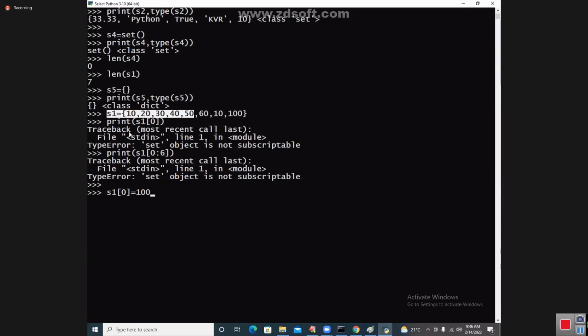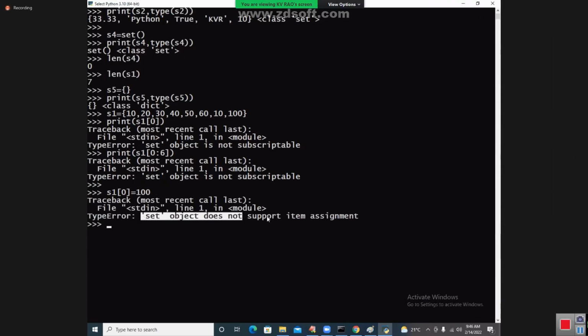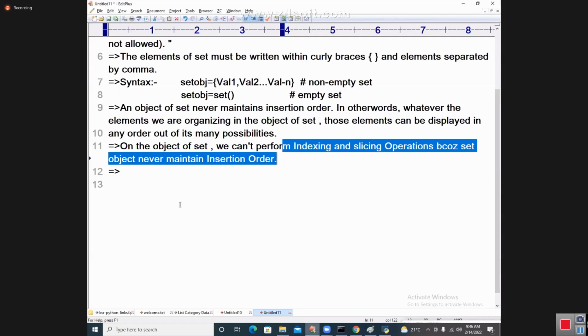I'm trying to modify the data of S1. You see, an error will come: set object does not support item assignment, it is not possible. Hence, set object is what?